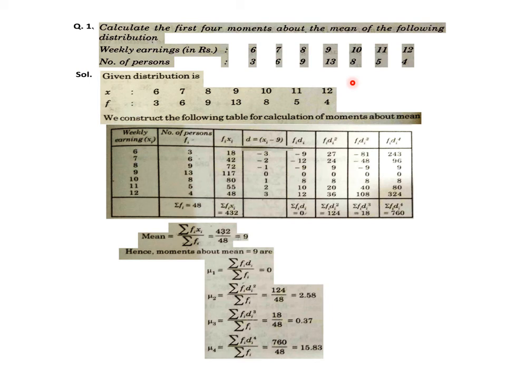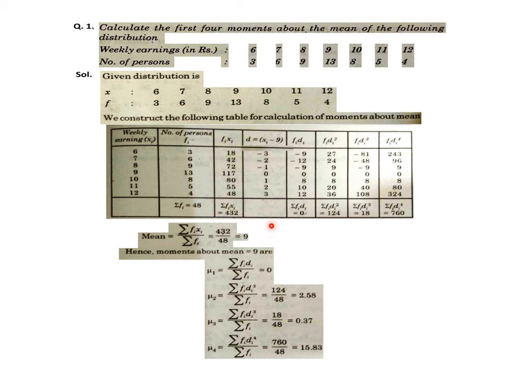Now we can also discuss, suppose you have to find the first four moments about origin in the same problem. What about the change of calculation here? Instead of mean 9, you have to substitute 0 everywhere in that deviation d. So d will be xi minus 0 if you have to find about origin. Then xi minus 0 means it will be xi actually. So d is xi. Then the same work is to be done for those values of d, different powers of di multiplied with fi, and so on.